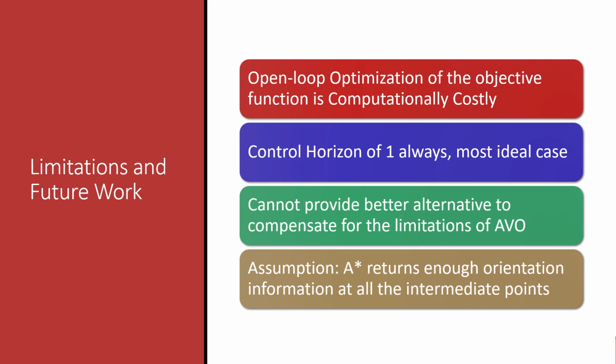So we have seen a lot of experiments, and based on that, we have some conclusions to make, and we can decide on what our future work could be. First, for car-like vehicles, a non-linear MPC is employed, for which a closed-loop solution for the optimization of the objective function does not exist. Hence, we use an open-loop optimization problem that is solved at every time step, and this makes it very computationally expensive.